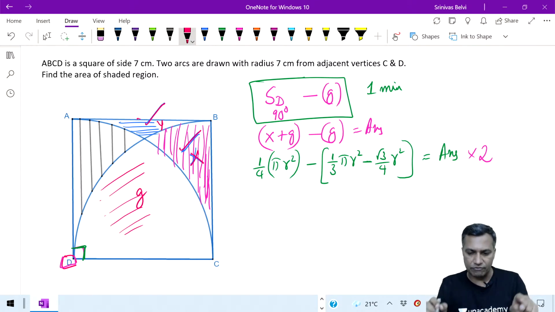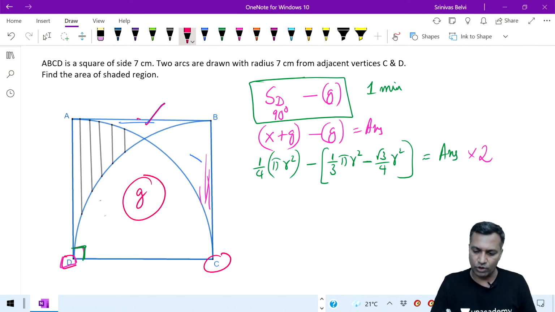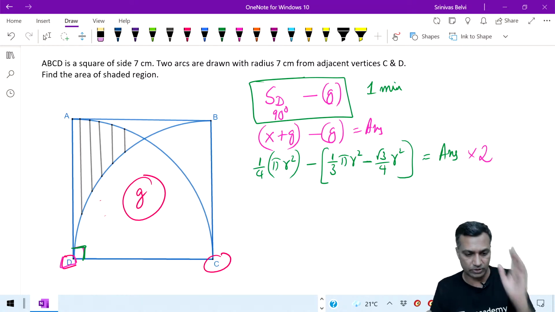So for all these kinds of requirements in a square, when they use the same side and produce these arcs, and they try to squeeze on this, the gold standard becomes this middle figure, for which it is always advisable to remember the formula.